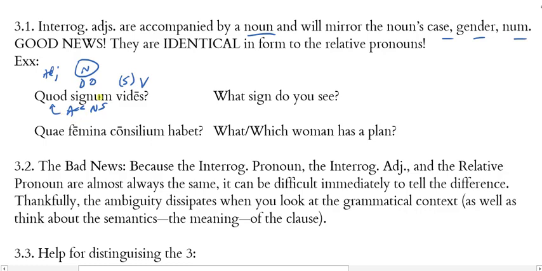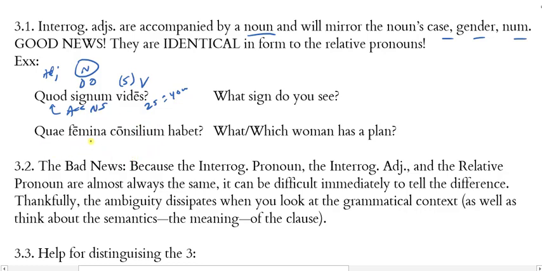Now, remember, nominative and accusative neuters look the same, so you could possibly parse this as nominative neuter singular as well, but because we already have a subject, vides, second singular, then quod signum cannot be the subject since you are the subject already. So this has got to be the object. What sign do you see?